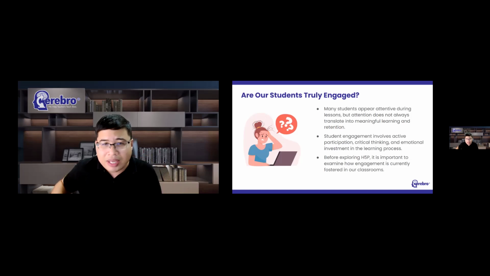And students learn best when they are actively involved in the learning process. And that is where interactive learning tools like H5P become valuable. Not because they are flashy, not because they are technologically advanced, but because they encourage participation. They encourage thinking, interaction, and those are the conditions under which deeper learning often occurs.